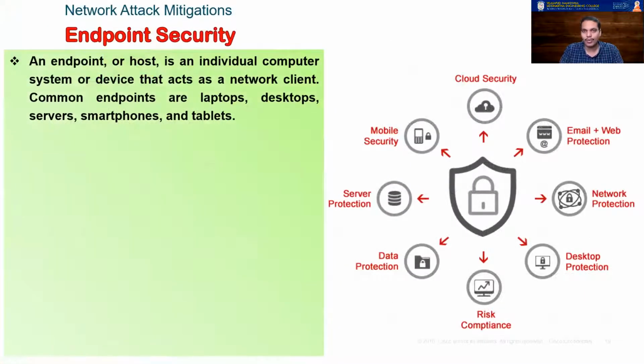Everybody knows what an endpoint for a network is. It is the device that you are using: your laptops, your mobile phones, smartphones, tablets, any device, which we call network clients. So I can safeguard all my network, all my switches, all my routers, and all the other appliances and devices. But what about the endpoints? Endpoints are actually with the user itself. So how do you tell the user to safeguard his own device?